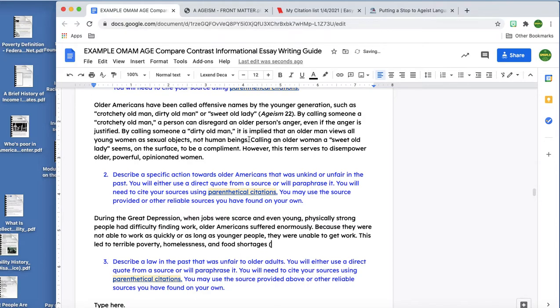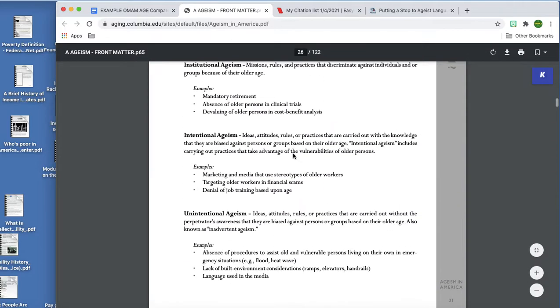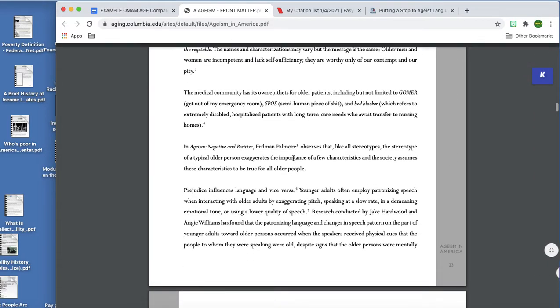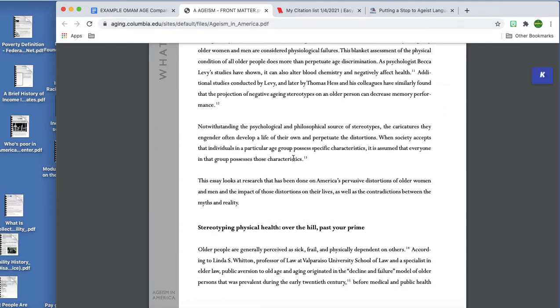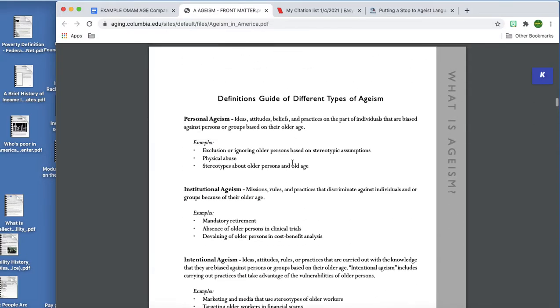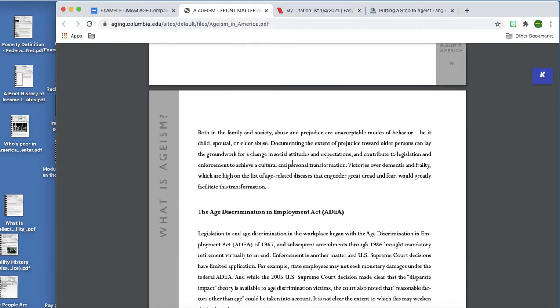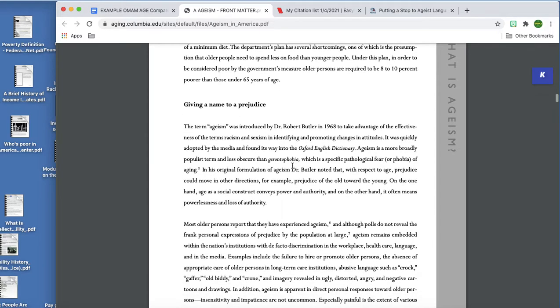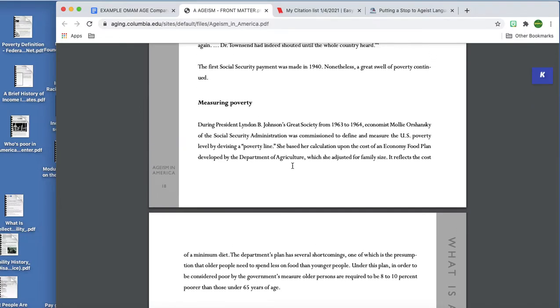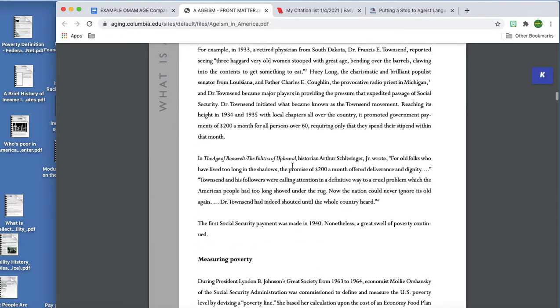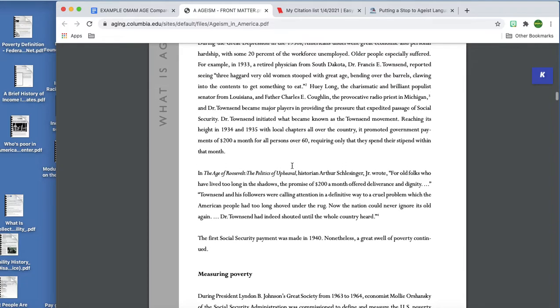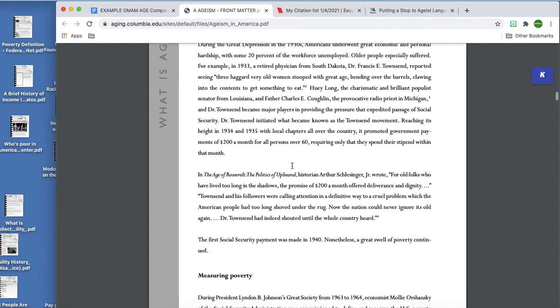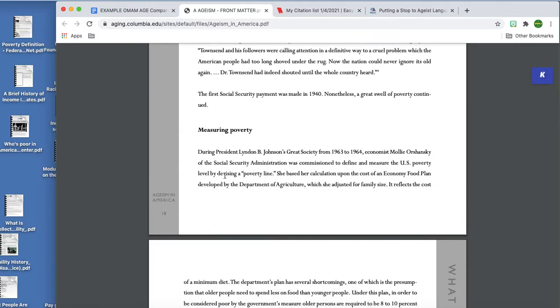That was good. Okay, so once again, this is from that ageism source, but I need to go back and find that page number that I paraphrased from. So let's go back. Yeah, I know it was around here someplace. I'm skimming. I think I went too far. Hold up. Let's go back. Where did I read about that? Yeah, here we go. I found it. That's where they talked about the Depression, and I paraphrased. It was on page 18.